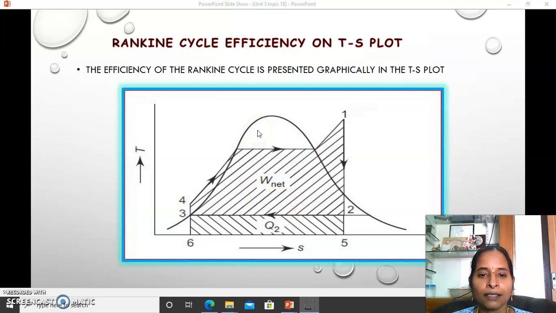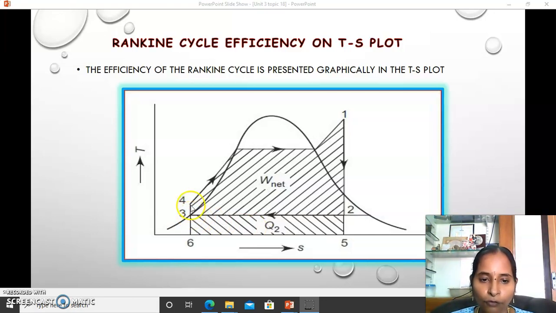Now this slide shows you a very clear TS diagram of the Rankine cycle, in which 1 to 2 is meant for reversible adiabatic expansion in the turbine. The superheated steam is expanded and becomes wet steam, and at condition 2 it enters the condenser. 2 to 3 is constant pressure cooling, in which the latent heat of vaporization is removed from the steam and it is converted to saturated liquid.